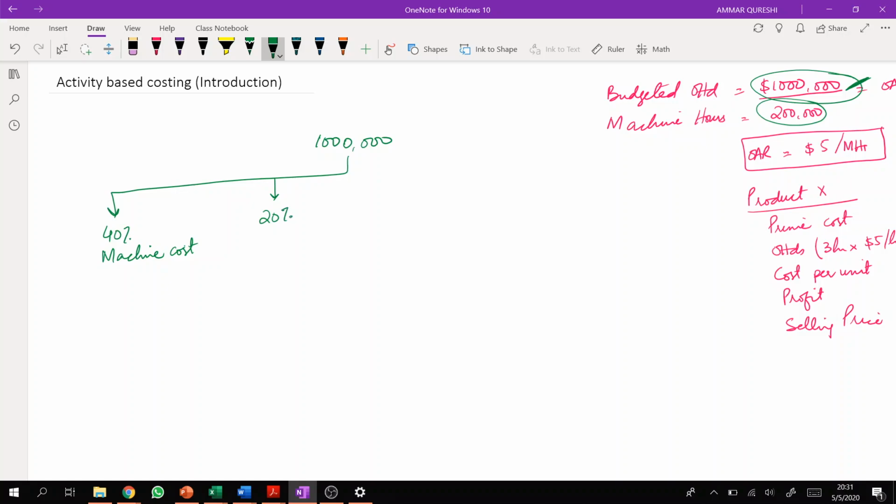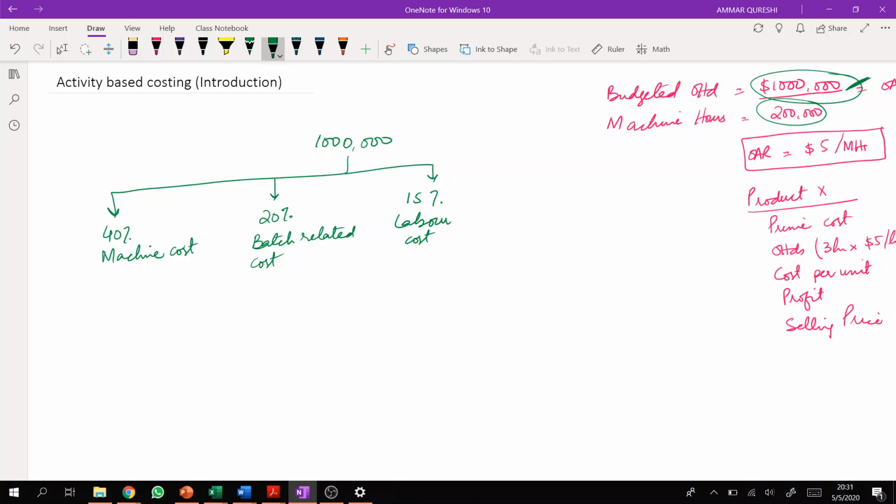20% costs are actually batch related costs, right? Then, for example, 15% cost is a labor related cost.